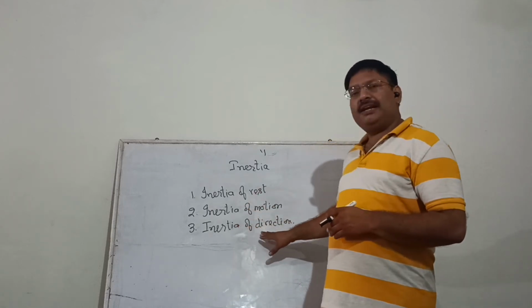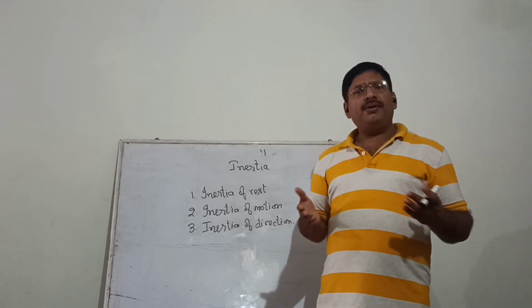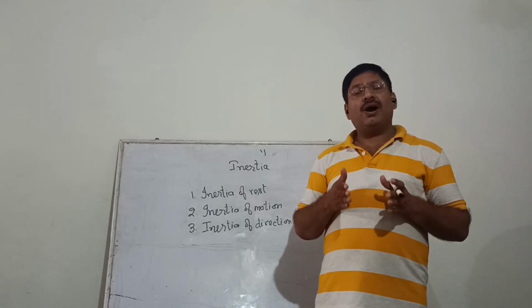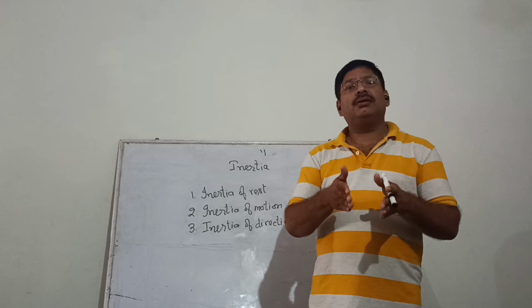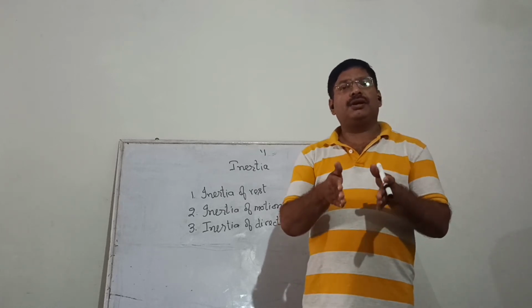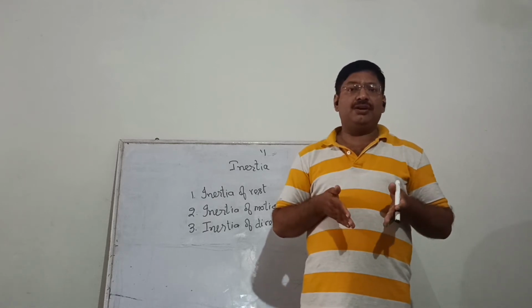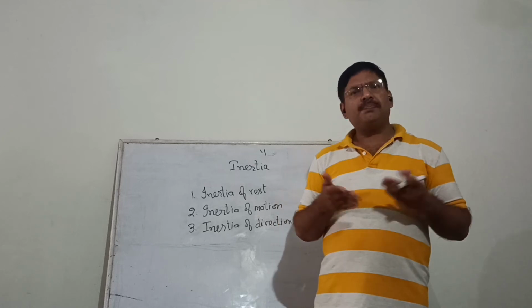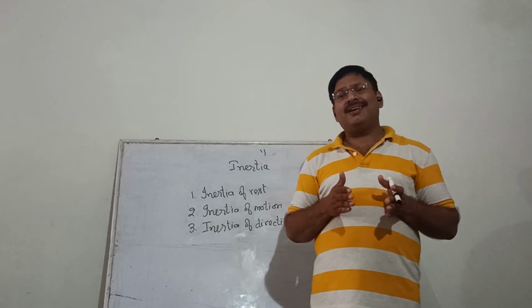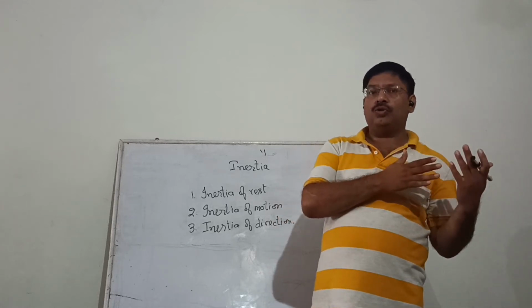Now third one is inertia of direction. It is a property of a body due to which it wants to remain in its original direction. Suppose it is moving in a straight line, so the body will tend to remain in the straight line. A simple example of inertia of direction is that whenever a moving car takes a turn, the passengers feel a jerk in outward direction.